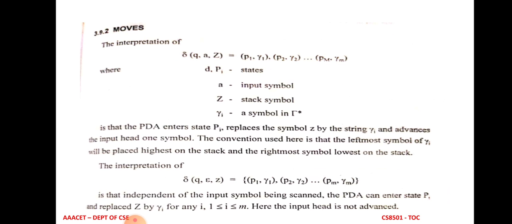Here p1 is the next state of q. For example, if q is the initial state, then p1 is the next state. So q is replaced by p1, and gamma 1 is the replacement symbol for Z. So for the current state q, getting the input symbol a, we go to the next state p1 with the replacement of gamma 1 for Z. So this is the transition function for pushdown automata.